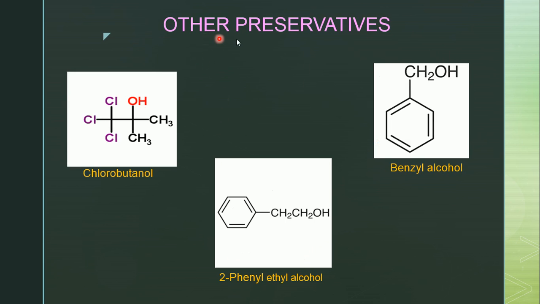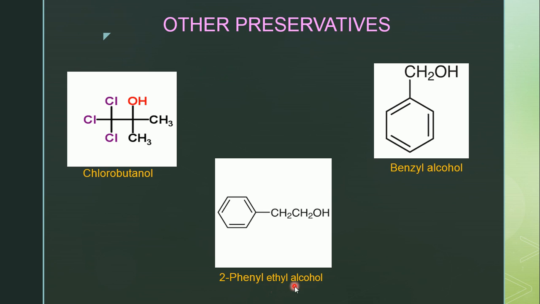Next, other preservatives. Examples are chlorobutanol. Actually, first we have to write the basic structure of butanol. Here CH3 will come and here CH2OH will be, that is the structure of butanol. The carbon which contains three hydrogens has been replaced with three chlorine atoms, that is the structure of chlorobutanol. Next one is benzyl alcohol. A CH2OH group is attached to the benzene group, that is the structure of benzyl alcohol.